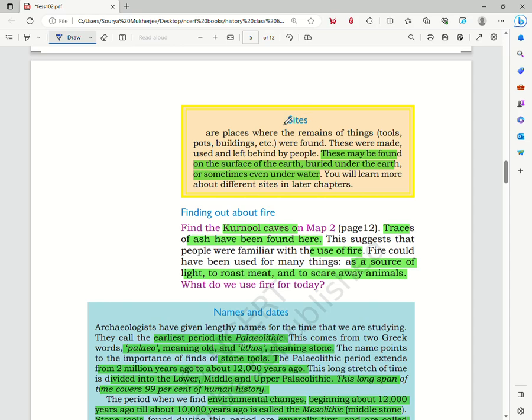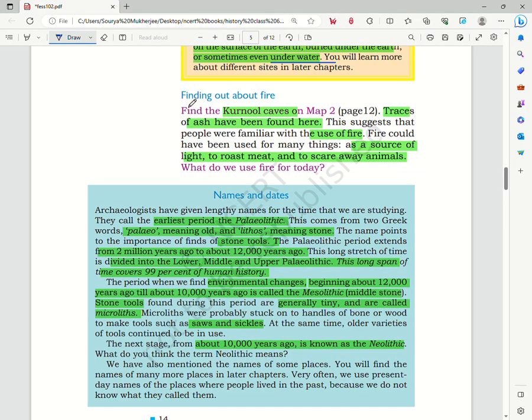Now in the next part we see what sites are. So sites are basically the places where archaeological remains are found. These remains may be on the surface of the earth, or they may have been buried under the surface, or sometimes even under the water.